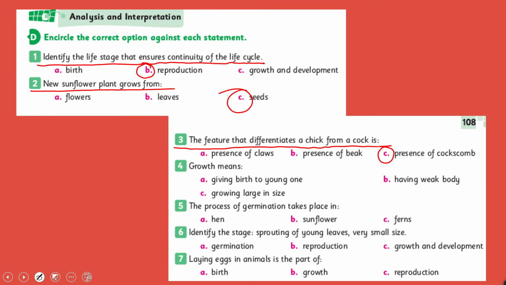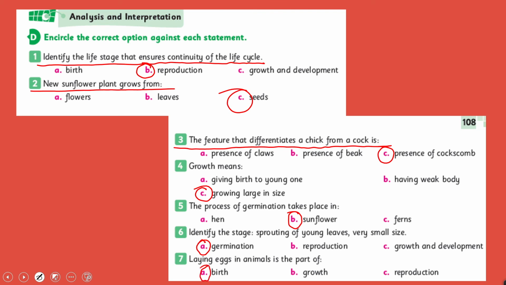Growth means giving birth to young ones, having weak body, growing large in size. Growing large in size. The process of germination takes place in hen, sunflower or ferns. Sunflowers. Identify the stage: sprouting of young leaves, very small size. Germination. Laying eggs in animals is the part of birth, growth, reproduction. Birth.